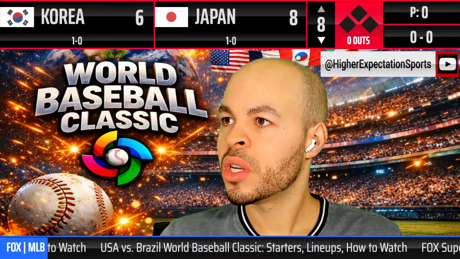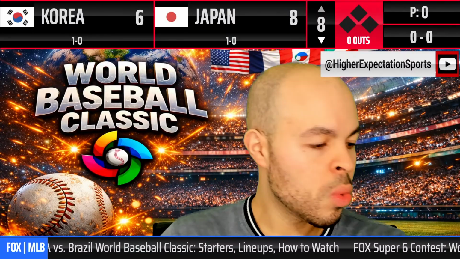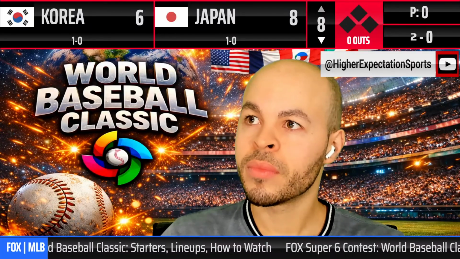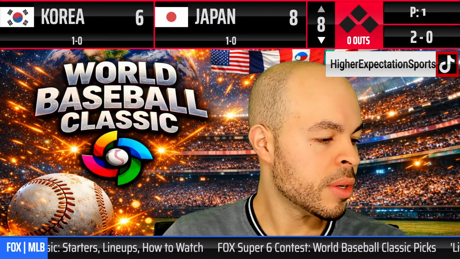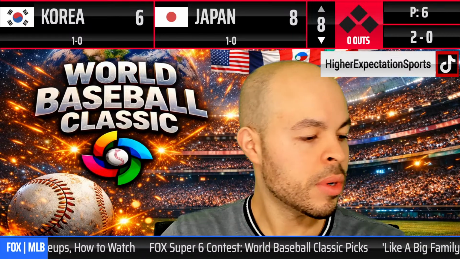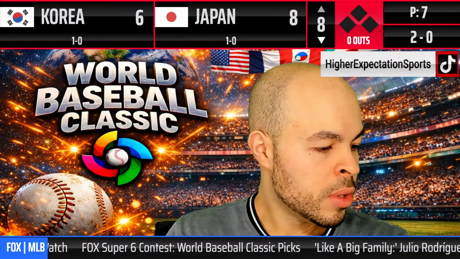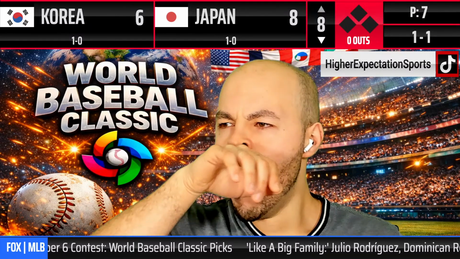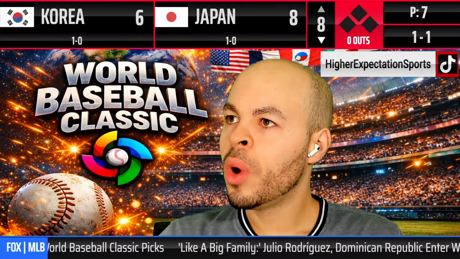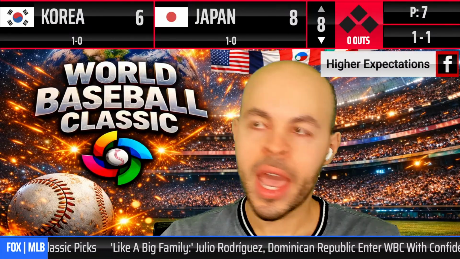Here's the pitch, 1-1. So we got a 1-1 count. Here's the 1-1 pitch. Strike 2.